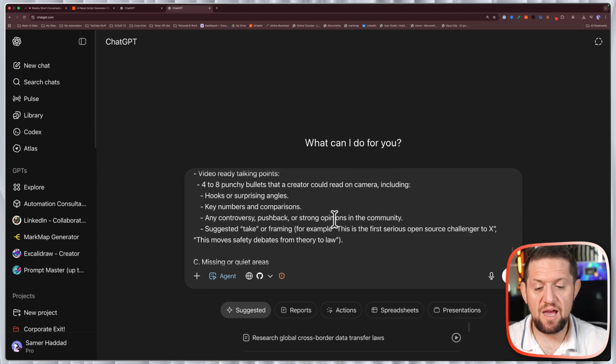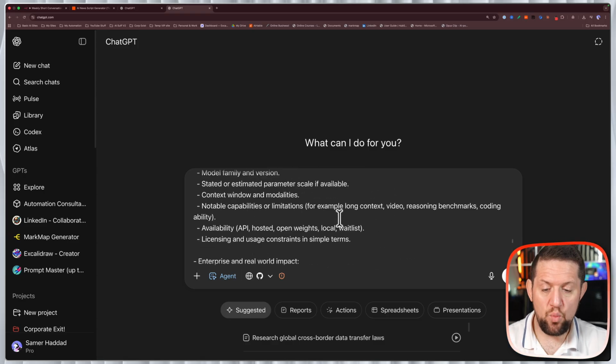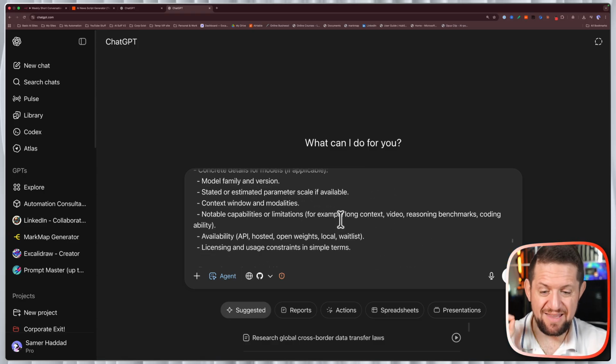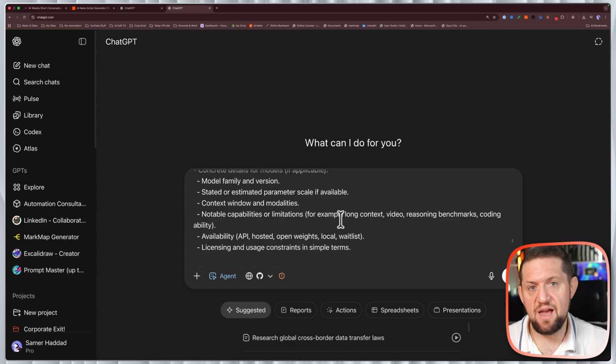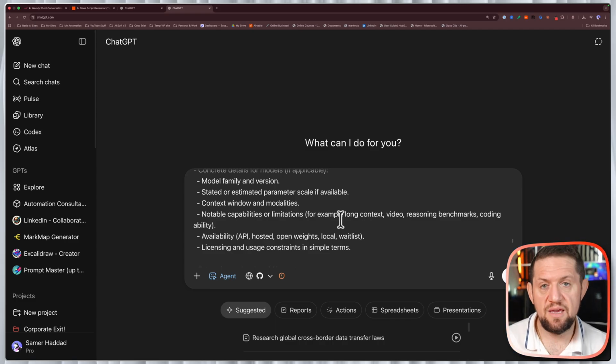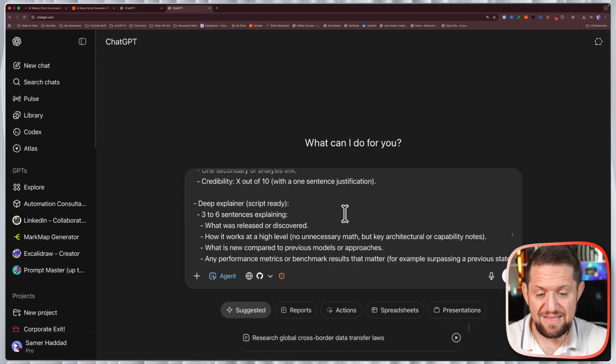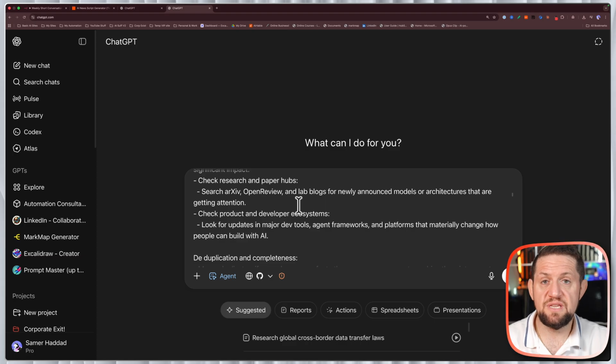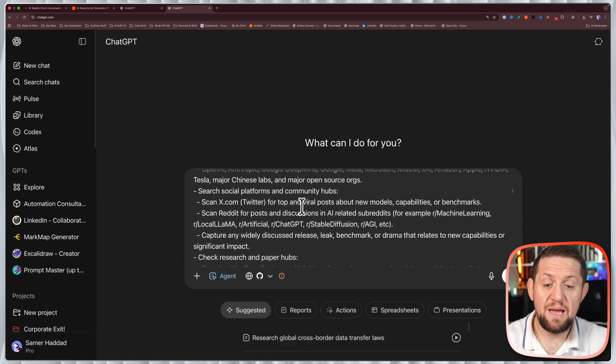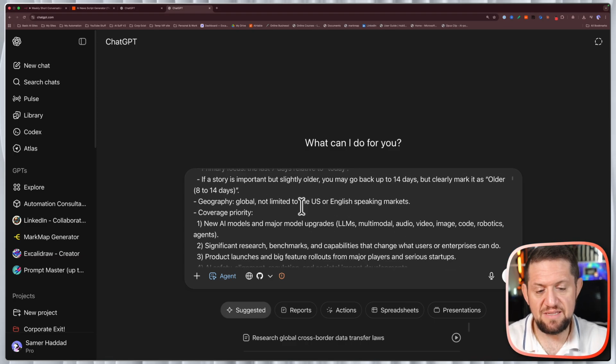I really spent time to tweak it because I want the depth and the level that nothing else is giving me. I want the agent to go to all corners of the internet, look at what's happening in China, the US when it comes to AI, models, even the smallest, most subtle thing that could be interesting to know about AI, I want to know about it. So this is a really heavy prompt. If you're interested in it, I can share it in the comments, but it is definitely a detailed one.